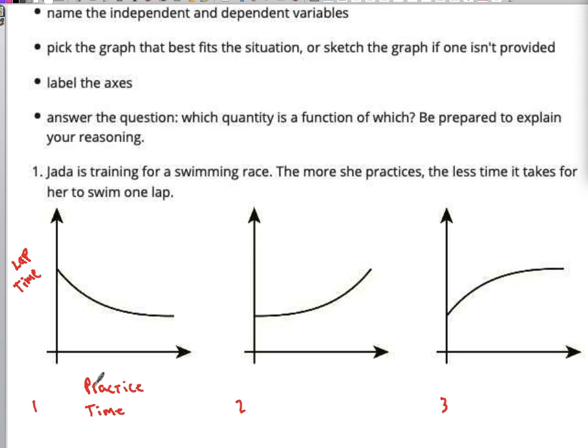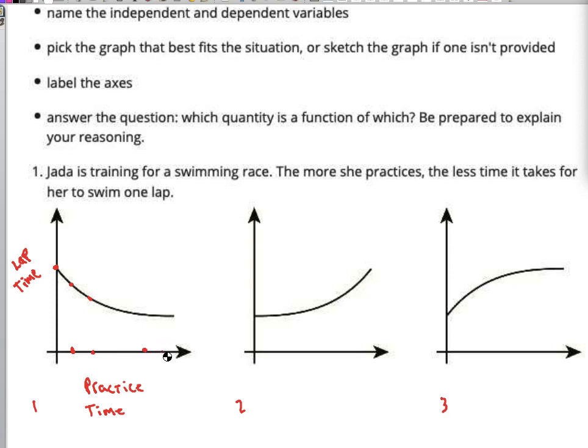Okay? And so the more she practices, like if she spends 1 hour practicing, here's what it does for her time. If she spends no time practicing, then this is her lap time. If she spends an hour practicing, then it goes down. And then if she spends another hour practicing, it goes down some more. Okay? Now notice the shape of the graph. It doesn't just go straight down because she's never going to get down here where it takes her 0 seconds to swim a lap, right?